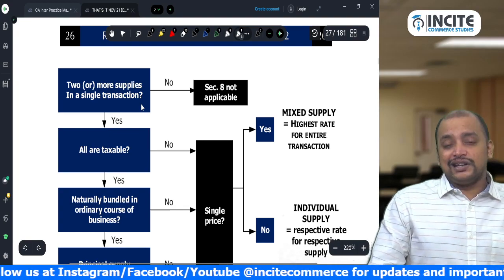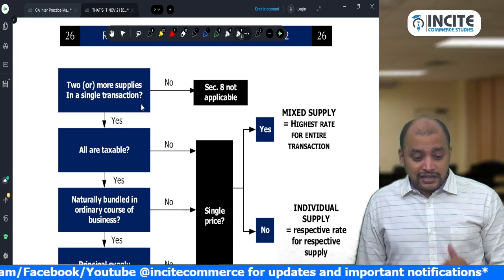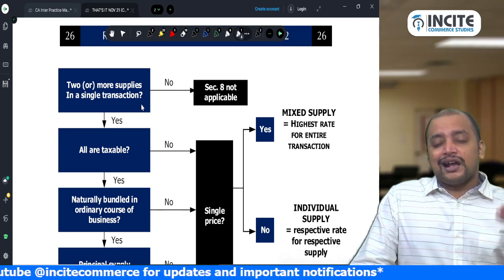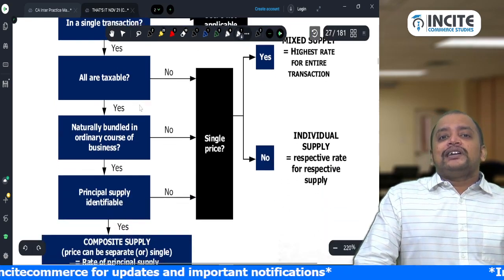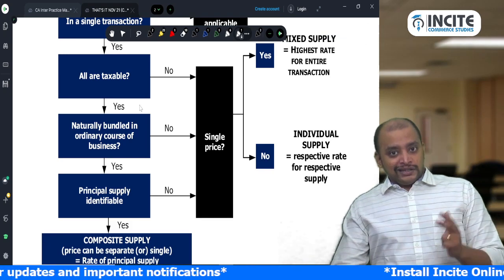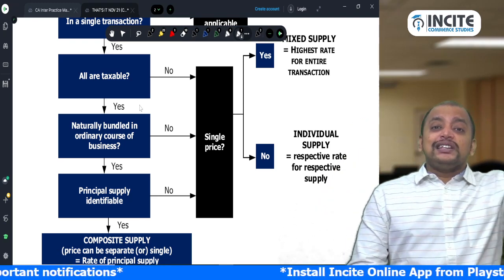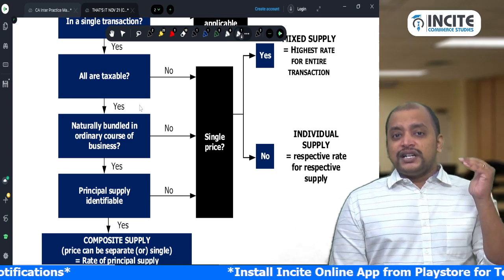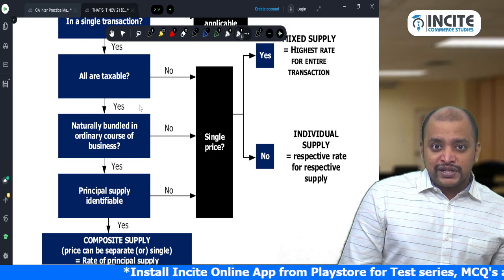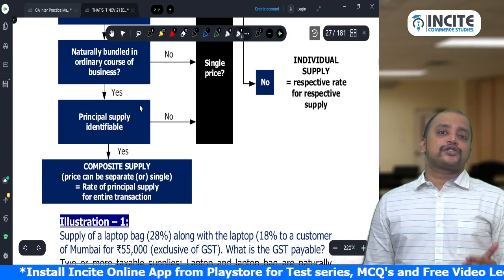Leave it, Section 8 discussion will not come. Two or more supplies in a single transaction, and all the supplies are taxable and naturally bundled in the ordinary course of business. Means what? One supply cannot be made without the other, and you can identify the principal supply. If these three conditions are satisfied, then it is known as composite supply.